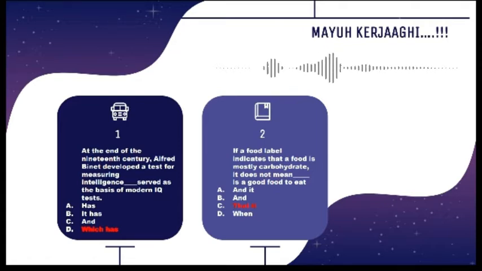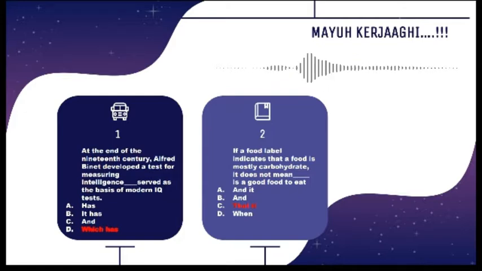And option C is also incorrect because it has a conjunction, not a connector. You need to make sure that you understand the difference between a connector and a conjunction. Therefore, the best answer is D, which has one.